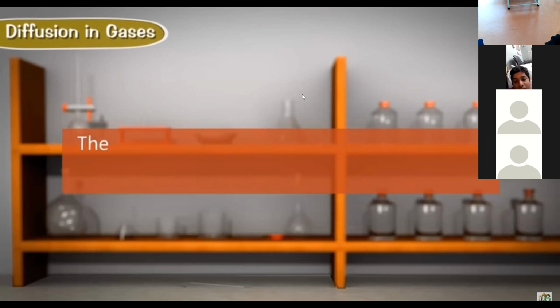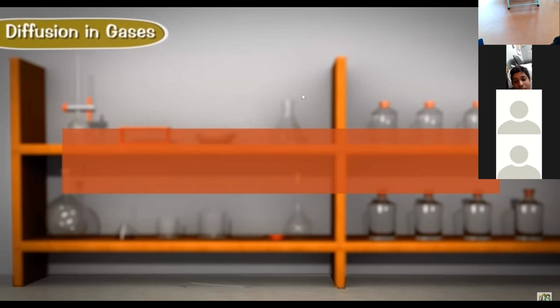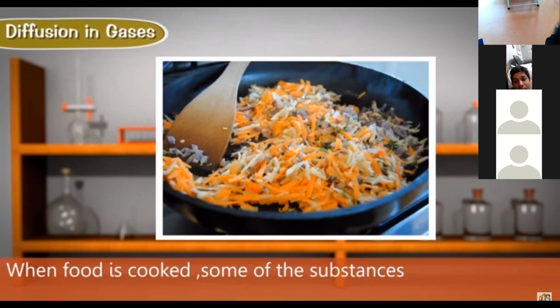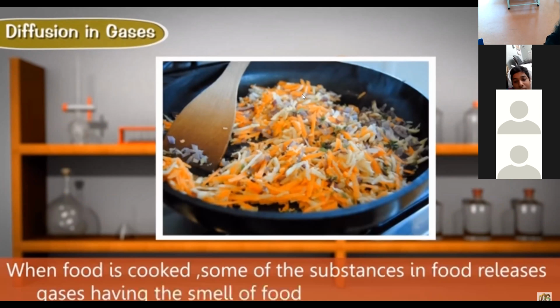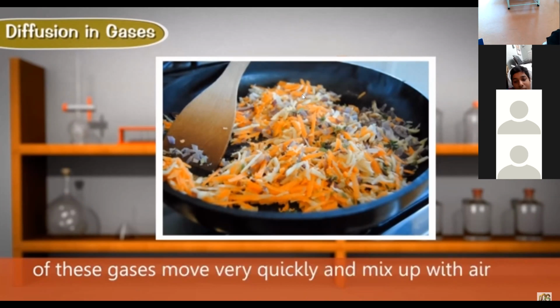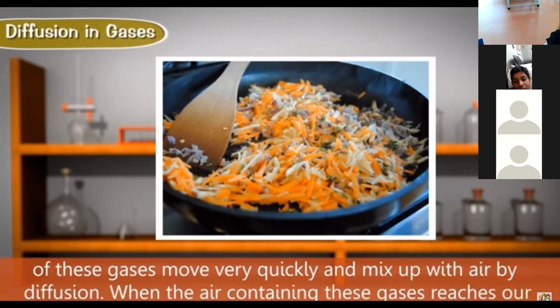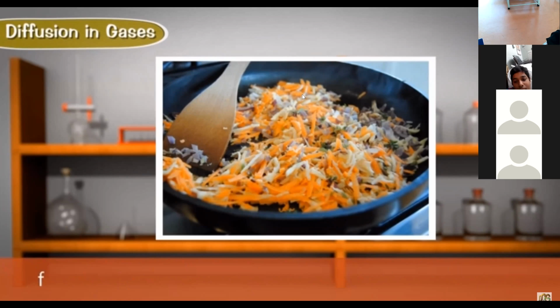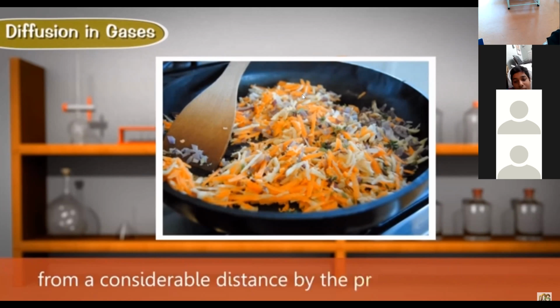The smell of food being cooked in the kitchen reaches us even from a considerable distance. This can be explained as follows. When food is cooked, some of the substances in the food release gases having the smell of food. The particles of these gases move very quickly and mix up with air by diffusion. When the air containing these gases reaches our nose, we get the smell of food being cooked in the kitchen. Thus, the smell of food being cooked reaches us even from a considerable distance by the process of diffusion.